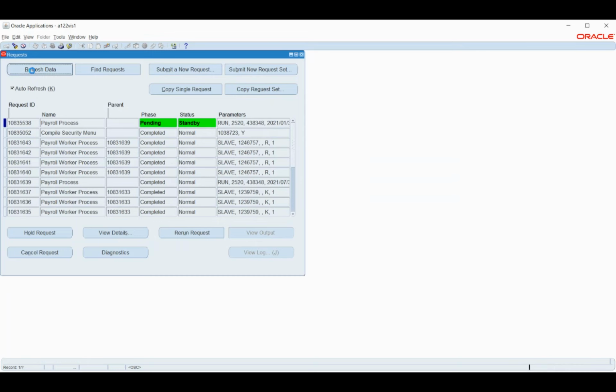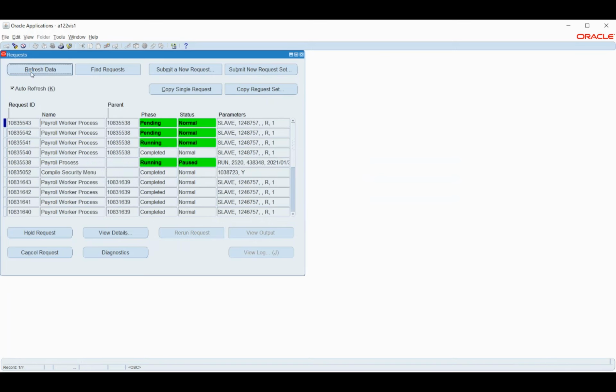Sir, for seeing reports also, we can use concurrent program. Yes, for reports we will use this one only. There are two options that we can get the data. The first is this option, using the concurrent program, and there are a few other processes which will give us the information. For example, if I want to take the payroll run report, I can take it from here, or I can take it the other way, by seeing it in the assignment screen or the payroll process results. Probably we will see after this where we can see those data.